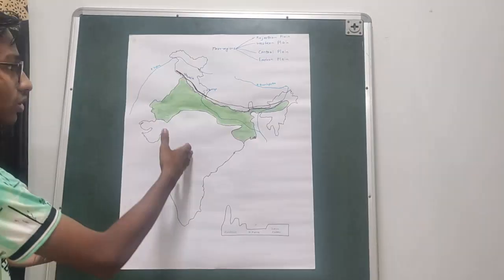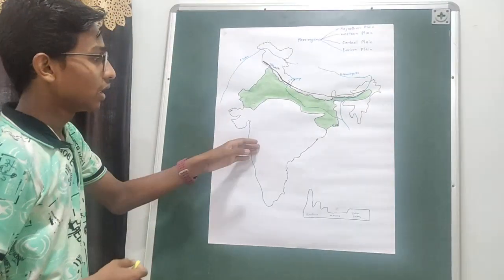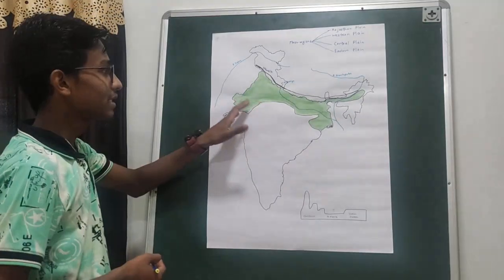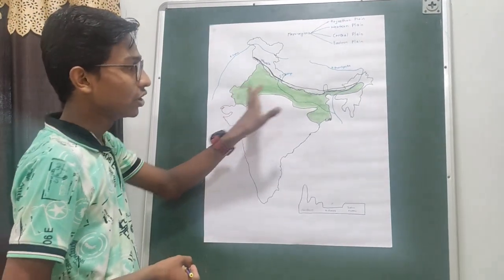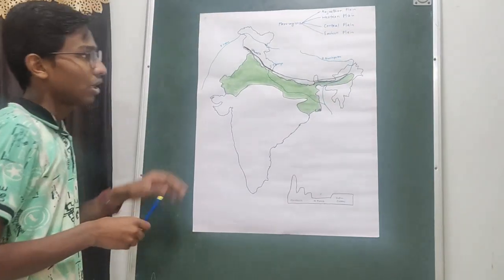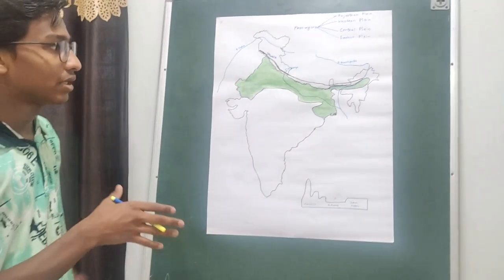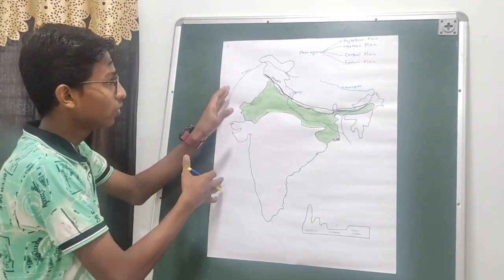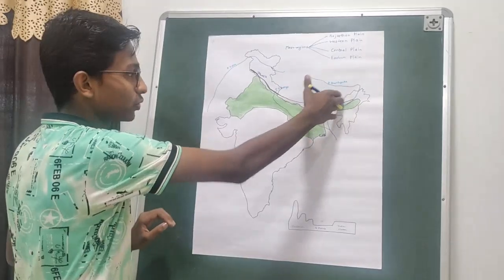To the south of the northern plains, there is the Indian Plateau, and the northern plains stretch from Rajasthan in the west to the Assam Valley or the Brahmaputra Valley in the east. Since they are formed by the depositions of perennial rivers, we can also say that they are located between River Indus and River Brahmaputra.